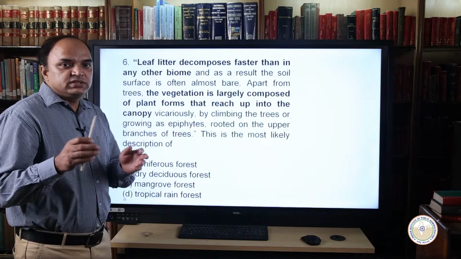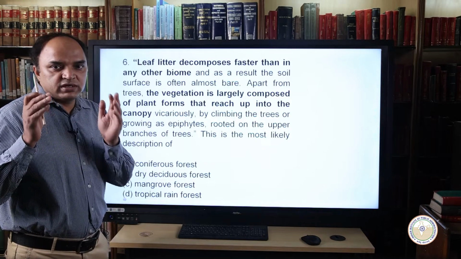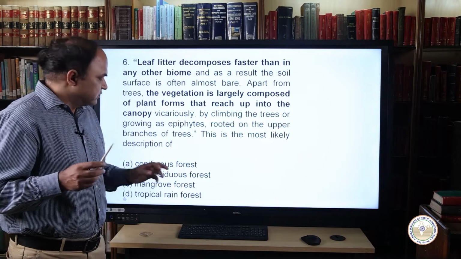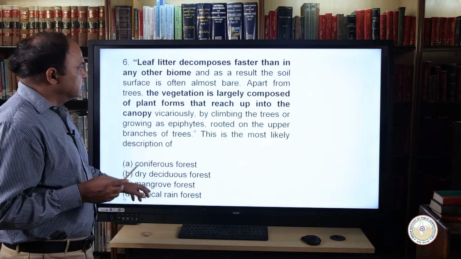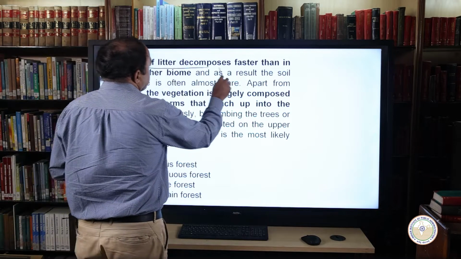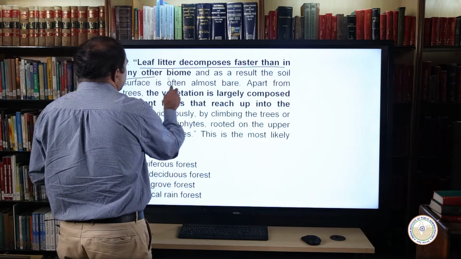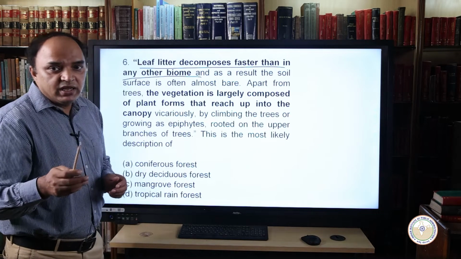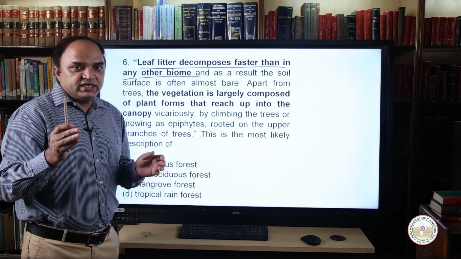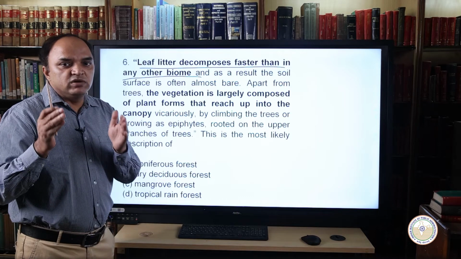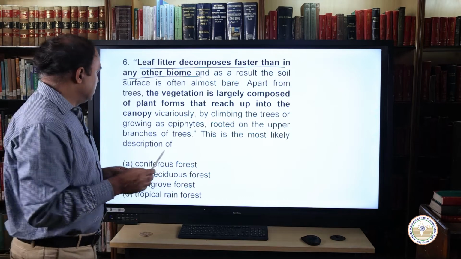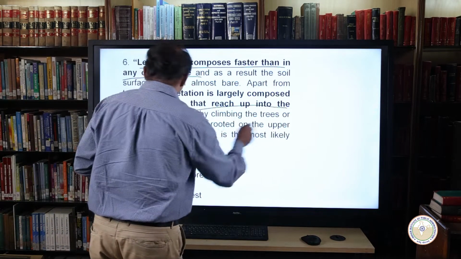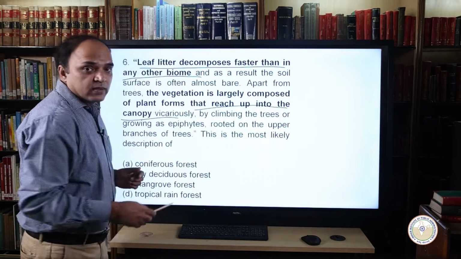The next question describes a few characteristics of a particular type of forest. It says, in which of the following biomes do leaves decompose faster than in any other biome. Similarly, it also says that the vegetation is largely composed of plant forms that reach up into the canopy.